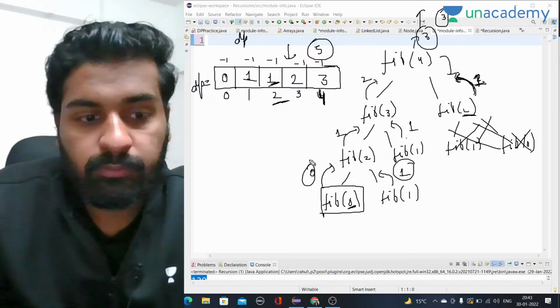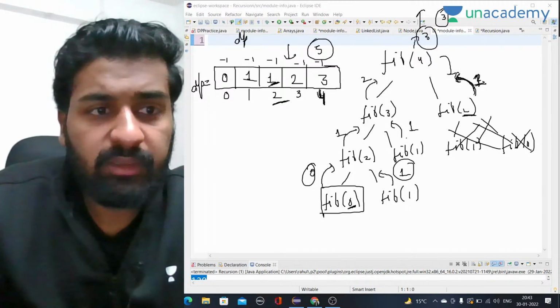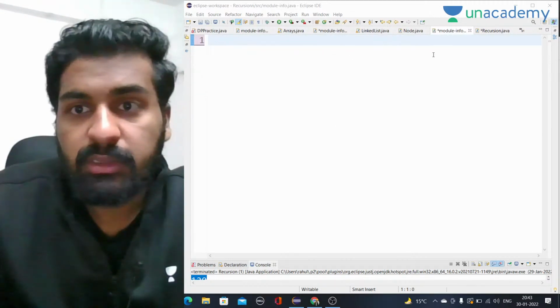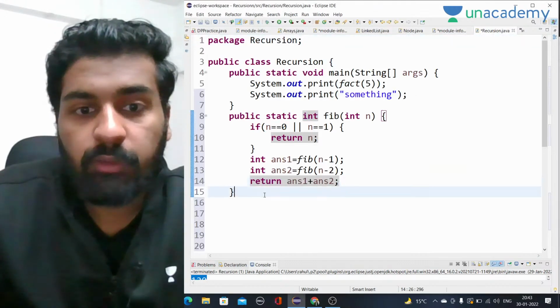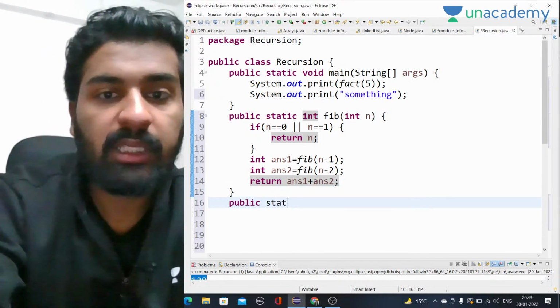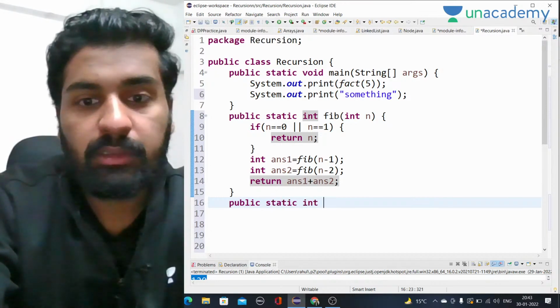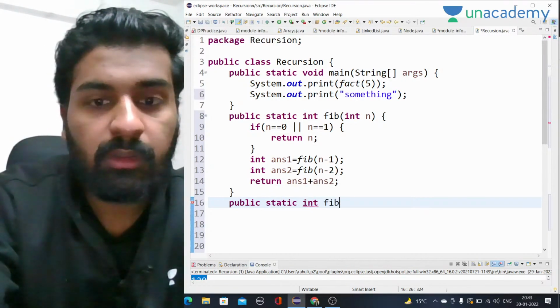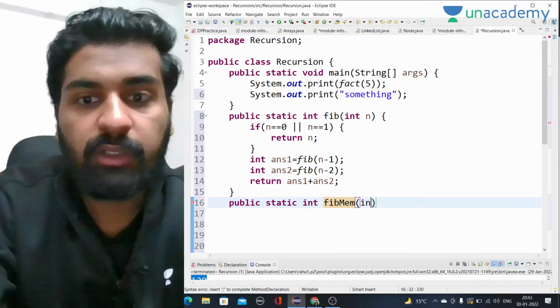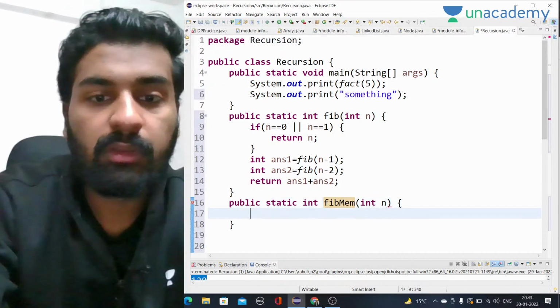So I hope this is clear. Let's try to write the code now for this. Public static int fib memoization, and to this we are going to pass int n.